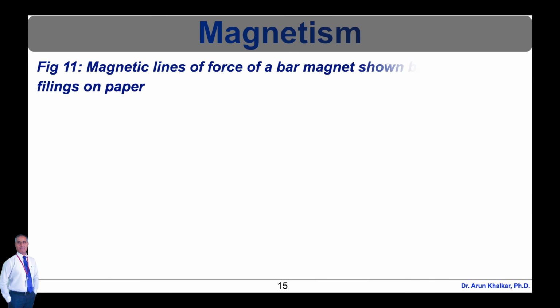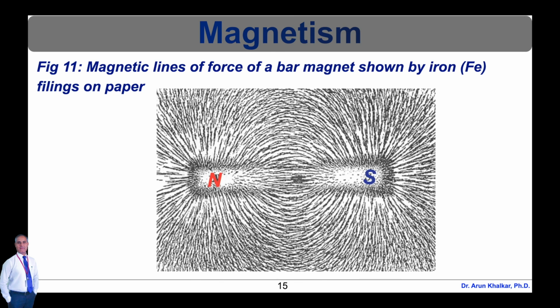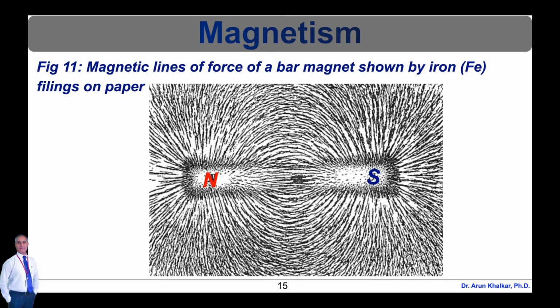Now let's see the magnetic lines of force of a bar magnet shown by iron, that is Fe, filings on a paper. The magnetic field of a bar magnet is revealed by iron filings on paper. A sheet of paper is laid on top of a bar magnet and iron filings are sprinkled on it. The needle-shaped filings align with their long axis parallel to the magnetic field.